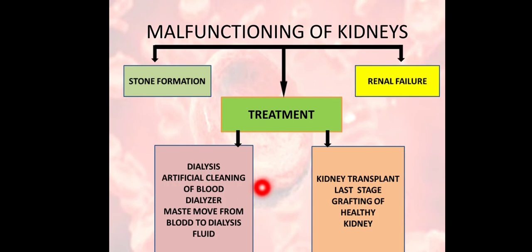Okay, and what happens in kidney transplant? Kidney transplant is the last stage, and after that there is no other treatment. In kidney transplant, the grafting of a healthy kidney takes place. The person whose kidney has failed will have his kidney replaced by a healthy kidney donated by a person whose cells and tissue of the kidney will match to the person.